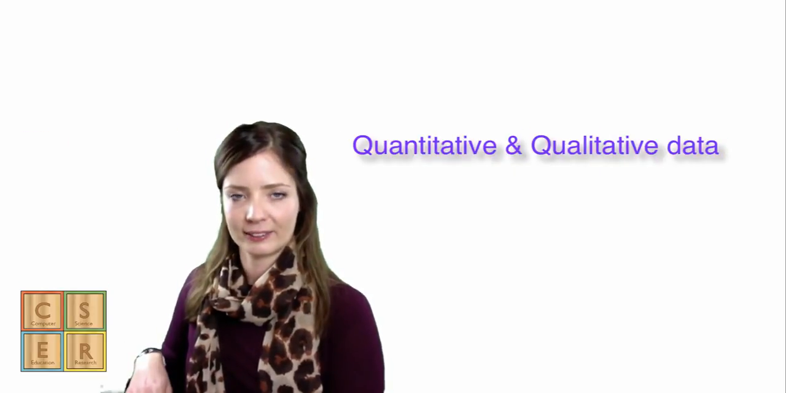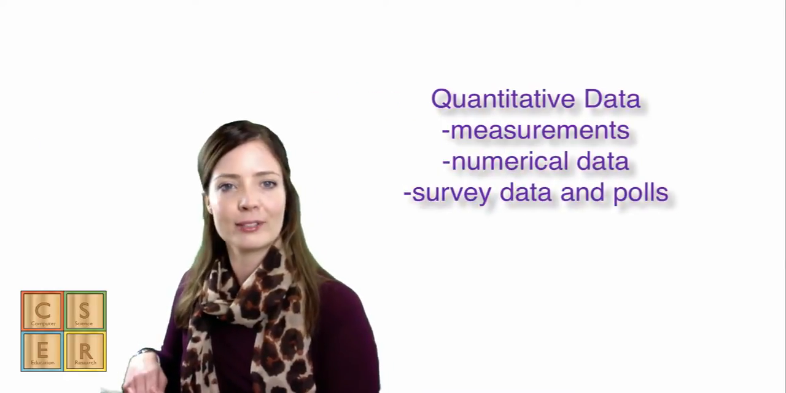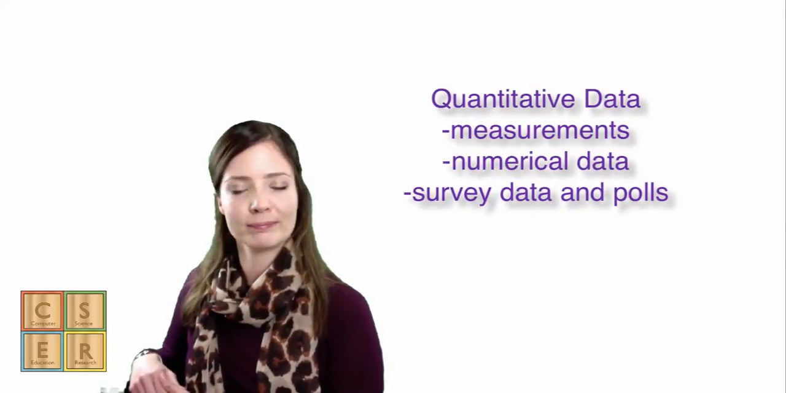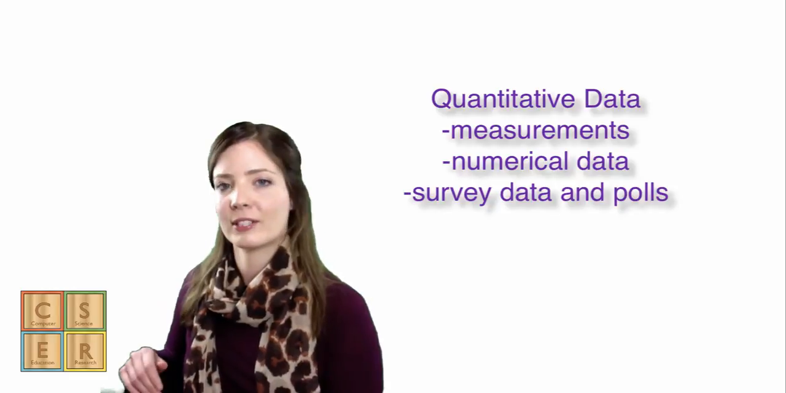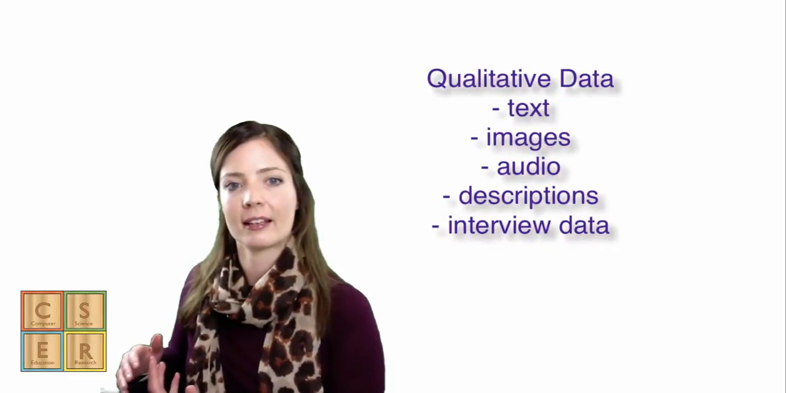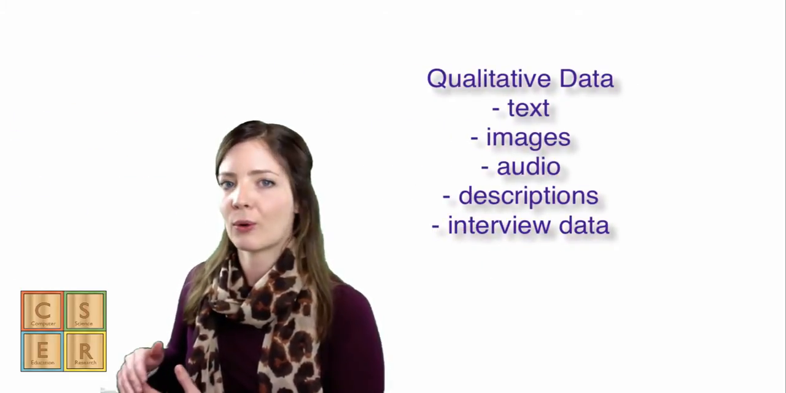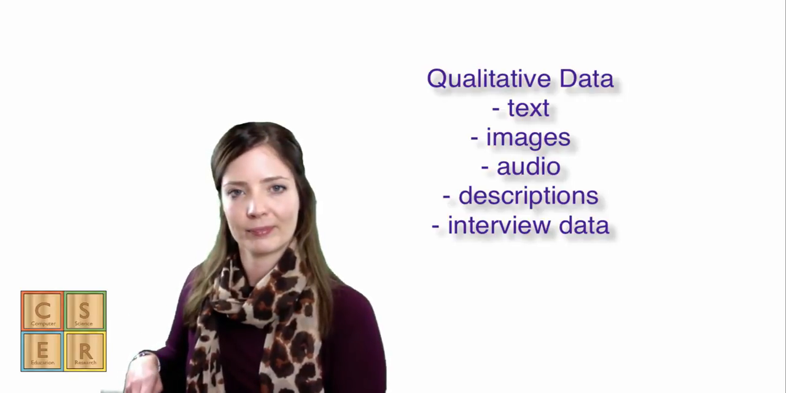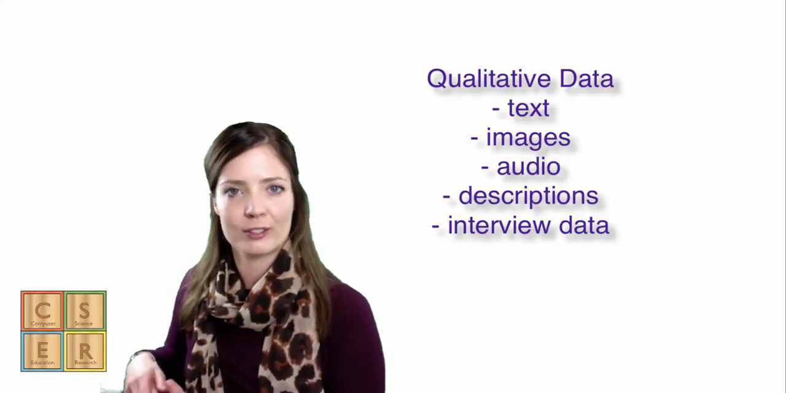Let's recap. What is data? We can summarize our previous understanding of data by looking at two different types. And these were quantitative data and qualitative data. Quantitative data includes things like measurements, numerical data, surveys, and polls. Qualitative data, on the other hand, includes things like text, sounds, audio, images. It might also include interviews and focus group discussions.